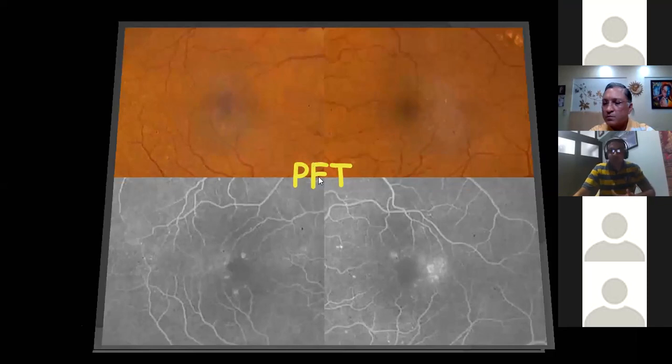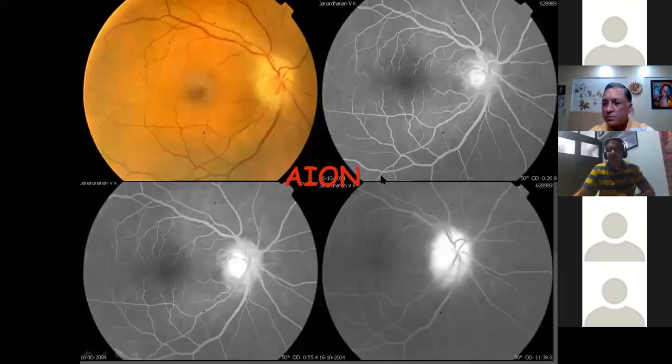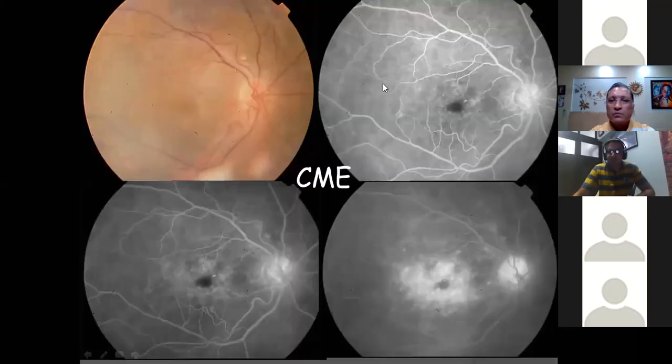FFA is also useful in conditions involving the optic nerve, like in anterior ischemic optic neuropathy. This is one of our classical FFAs where you can see a sectoral filling defect. You can see only a particular segment of the optic disc is well perfused, while the rest of the area remains less perfused. Clinically also you can see there is a pallid disc edema, which helps you in your diagnosis. This is also seen in cystoid macular edema, where you can see this flower petal type of appearance of the leakage in the late phase.